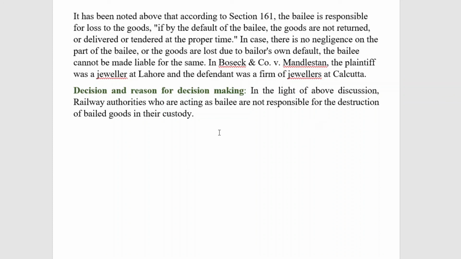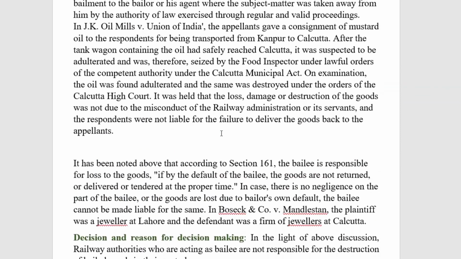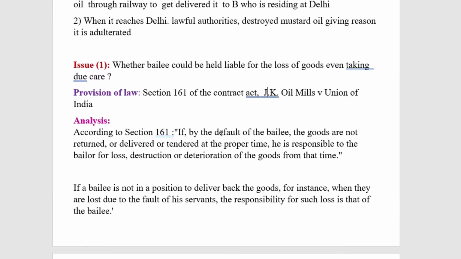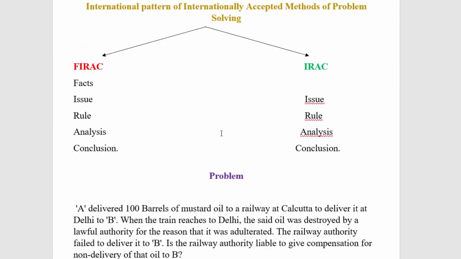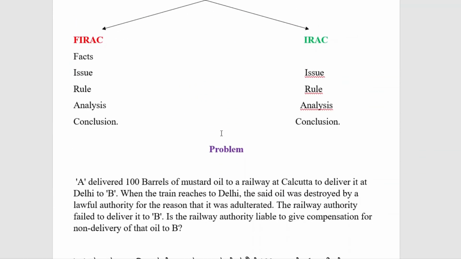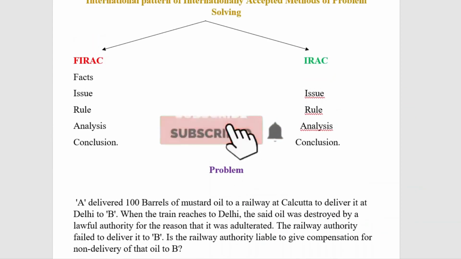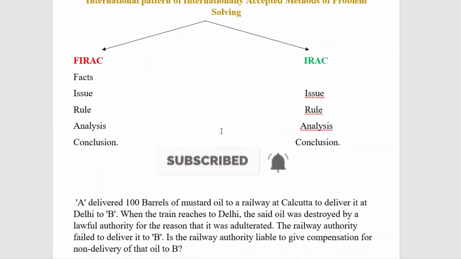They need not pay any loss to the bailor. So this is the aspect with regard to the duties of a Bailee. In the next class we can see some more problems with regard to the special contract subject.